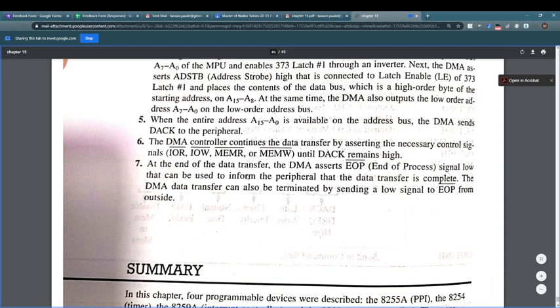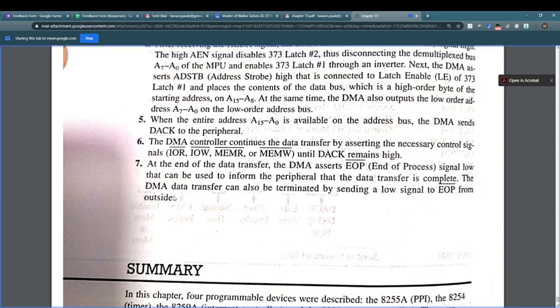At the end of the data transfer, DMA asserts the end process signal low, that can be used to inform the peripheral that data transfer is complete. DMA data transfer can be terminated by sending the low signal to the EOP from the outside. DMA releases its address bus and data bus back to the 8085 and becomes a slave mode.